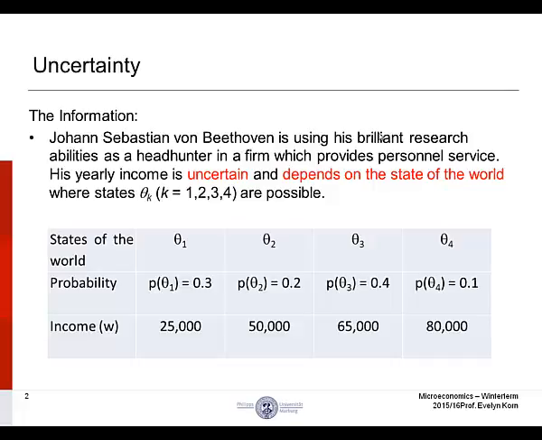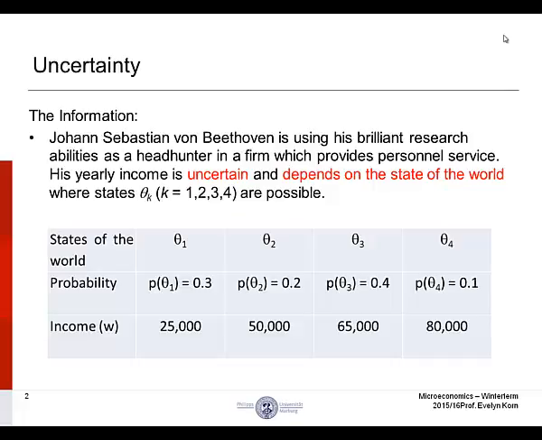On the first row of our table, we have the states of the world represented by theta subscript k, followed on the second row by the probability associated with each state of the world occurring, and then finally on the last row, the wealth associated with each state of the world.